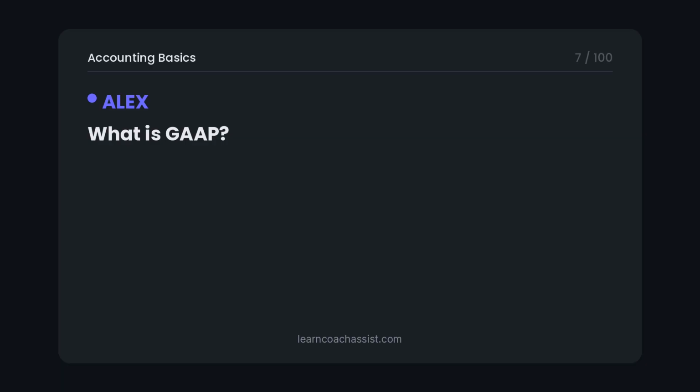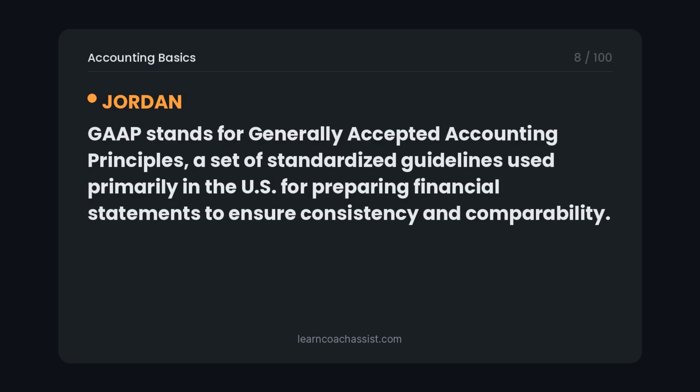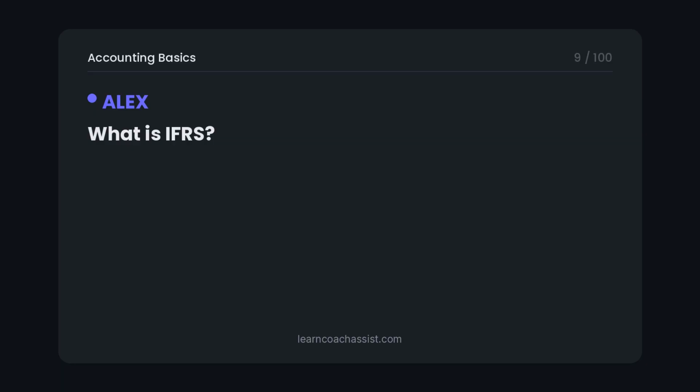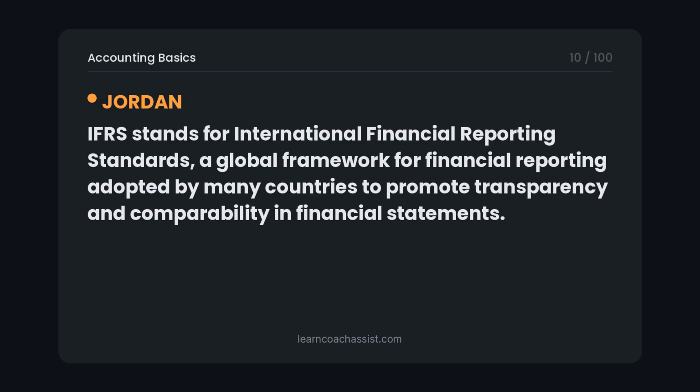What is GAAP? GAAP stands for Generally Accepted Accounting Principles, a set of standardized guidelines used primarily in the U.S. for preparing financial statements to ensure consistency and comparability. What is IFRS? IFRS stands for International Financial Reporting Standards, a global framework for financial reporting adopted by many countries to promote transparency and comparability in financial statements.